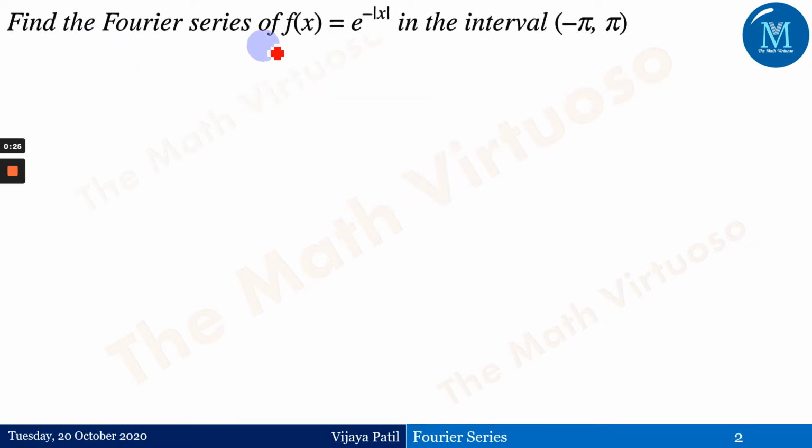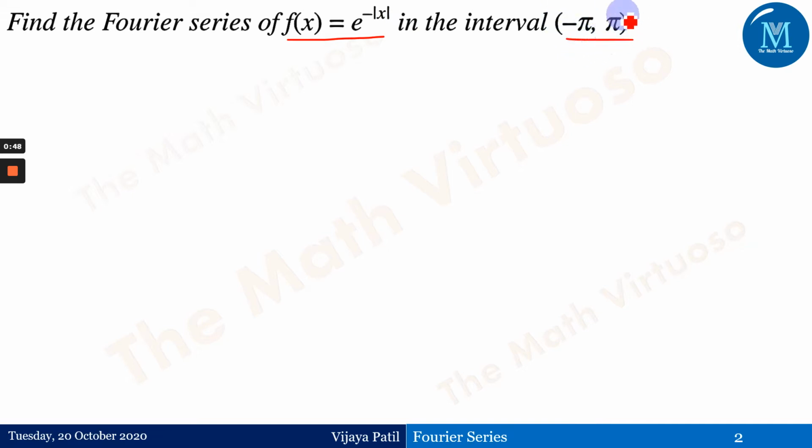So my question is, find the Fourier series of e to the power minus of mod of x in the interval minus pi to pi. So that means this is a different function. Until now I did not address this kind of function, e to the power minus mod of x. We have to check first the interval, as every time we are doing it. The interval is minus pi to pi.